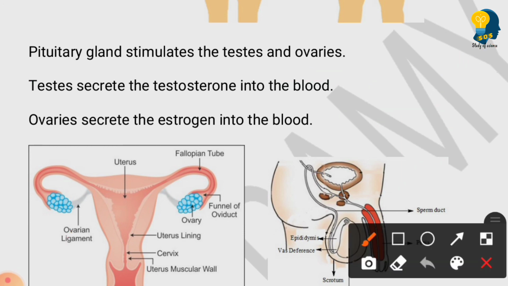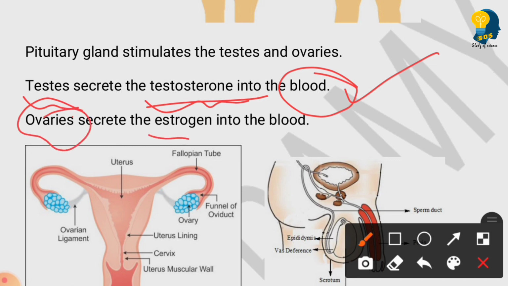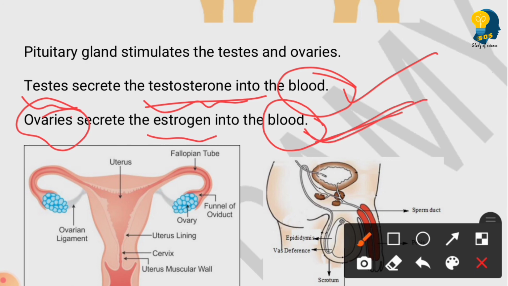Correct? So what are the hormones secreted by the testes? Testes secrete testosterone, and this testosterone, after the secretion, will directly enter the blood, and then it reaches the specific target organs. Clear? Then ovaries secrete the estrogen, and this estrogen also will enter the blood, and then it reaches the specific target organs. You know, right, why it reaches the specific target organs? Because in the case of female, when the estrogen reaches the specific target organs, there is enlargement of breast, enlargement of the hip region, correct? Appearance of pimples. See, all this will help in development of secondary sexual characters.